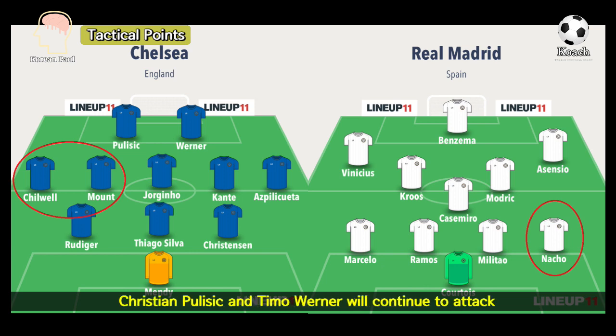Chelsea's left wing-back area and Real Madrid's right full-back area will be the main part of this match. Christian Pulisic and Timo Werner will continue to attack the right side of Real Madrid, where the players continue to play due to the injuries. And Ben Chilwell, the only one in Chelsea's league match who has not been able to manage his stamina, leaves space on the left. Potential problems may happen in situations that require agility.